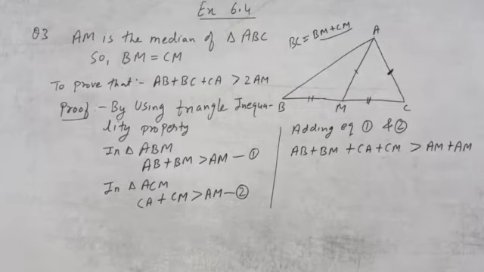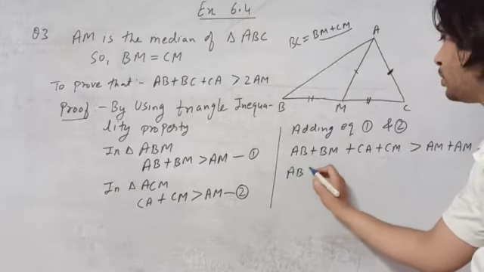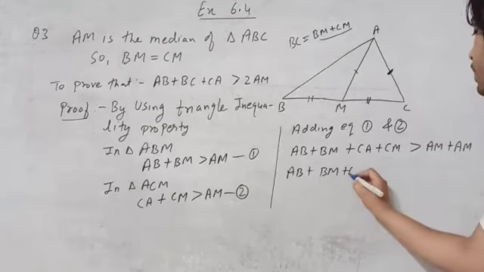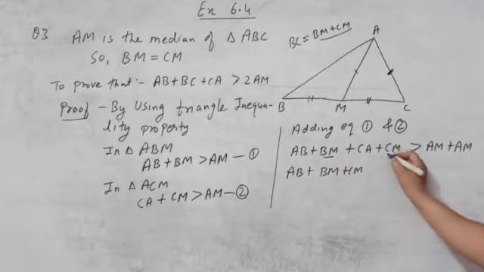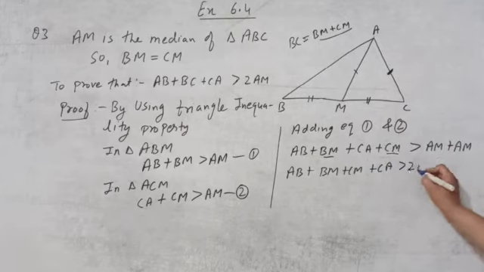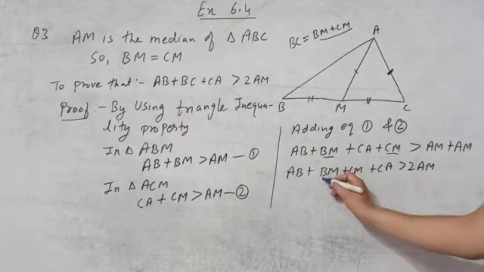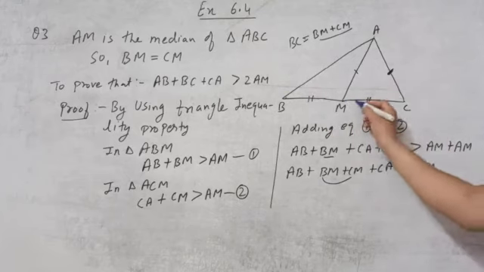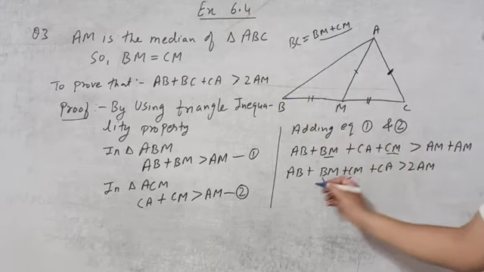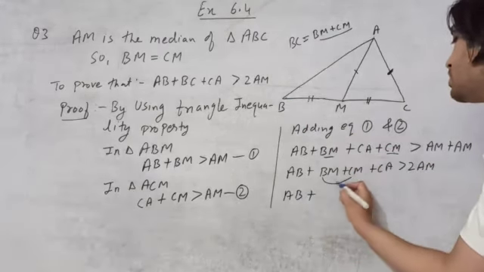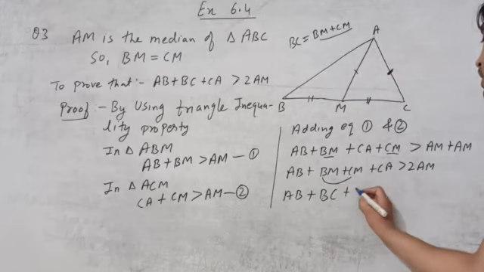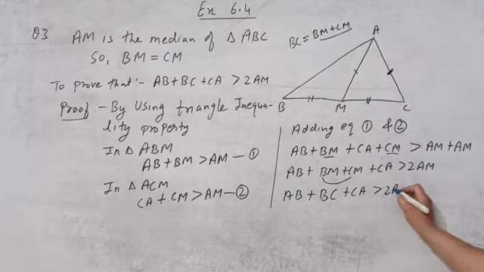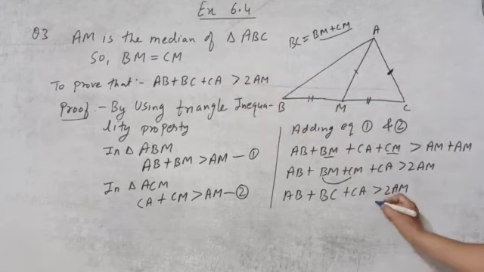Now see, AB plus BM plus CM, we have written BM and CM together, then we have written the CA, and AM plus AM will come 2AM. And BM plus CM, when we add these two lines of different triangles, we can make a complete line. So in place of BM plus CM, we can write BC. And this only we need in our answer. So this is our answer number 3.